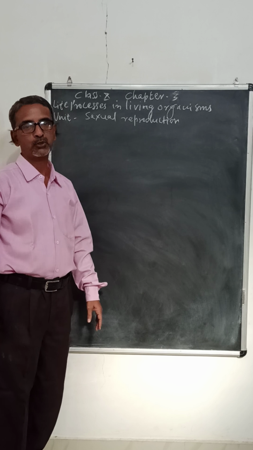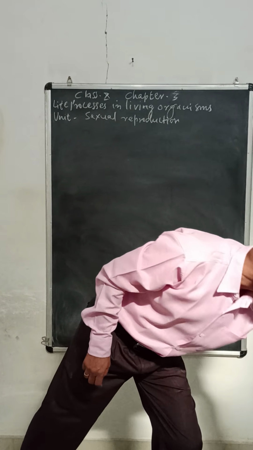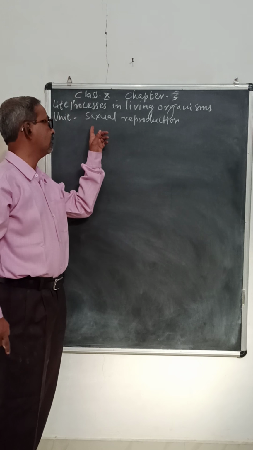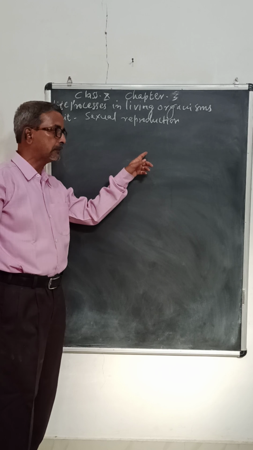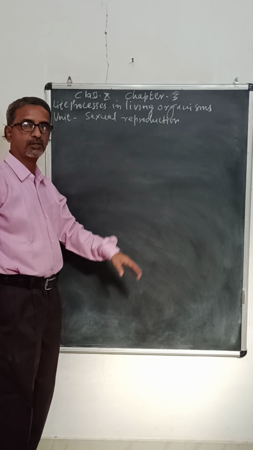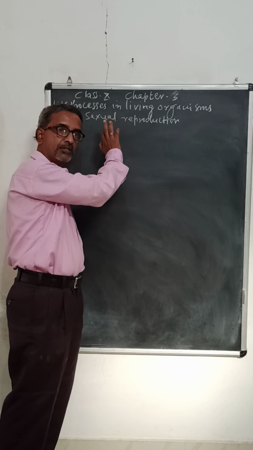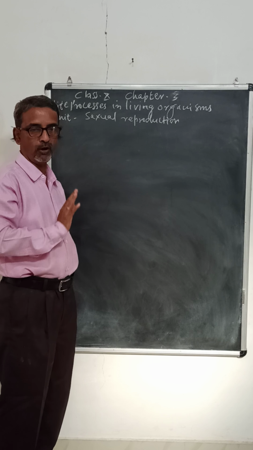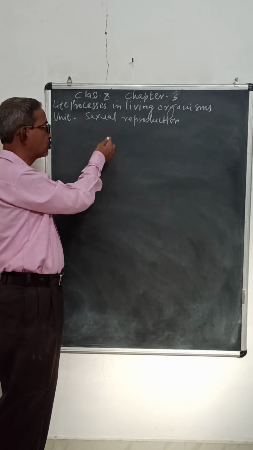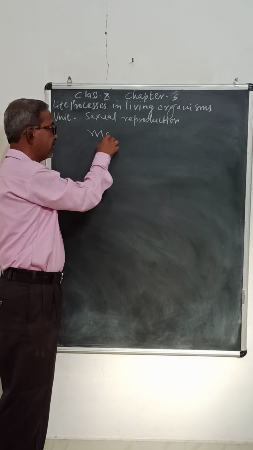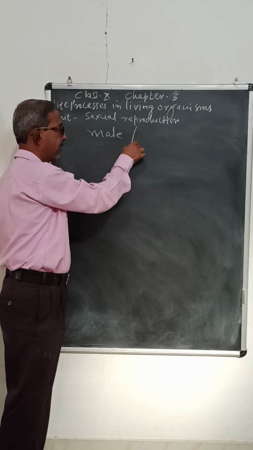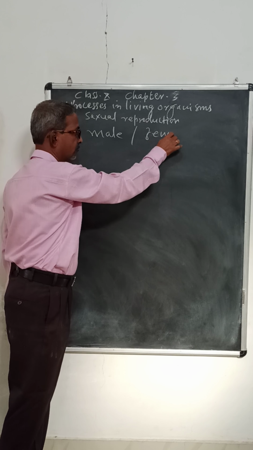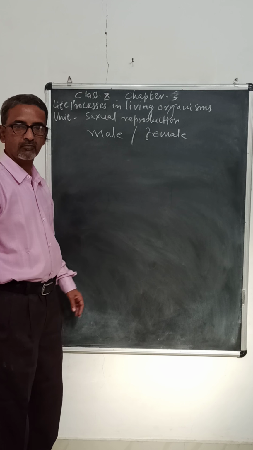So what is sexual reproduction? We have seen the definition of asexual reproduction. Now sexual reproduction is the reproduction in which 2 organisms are involved. Out of these 2 organisms, one is male and the other is female.